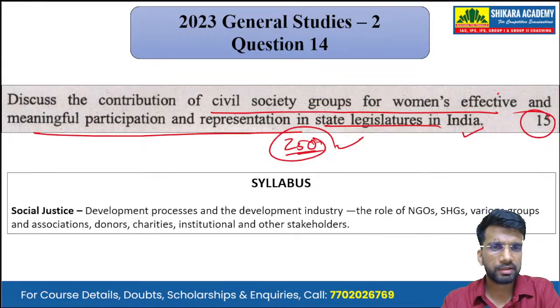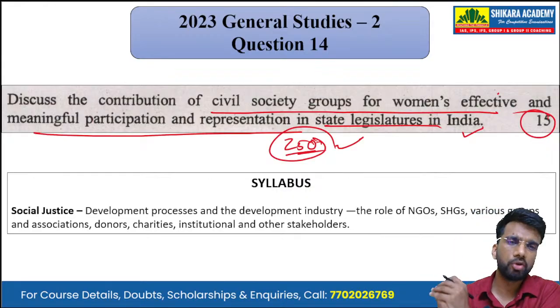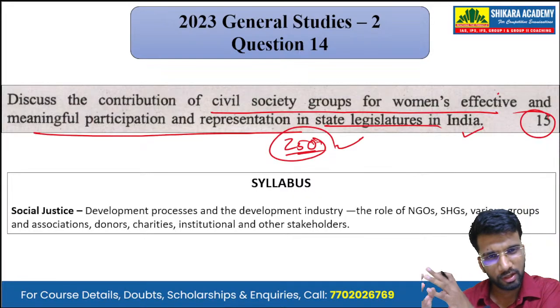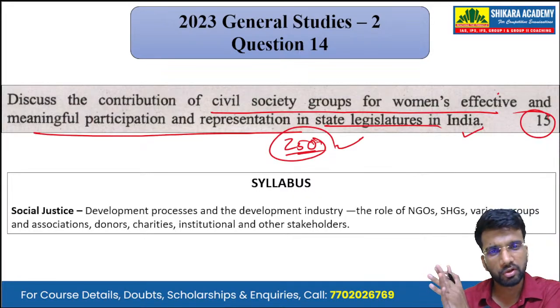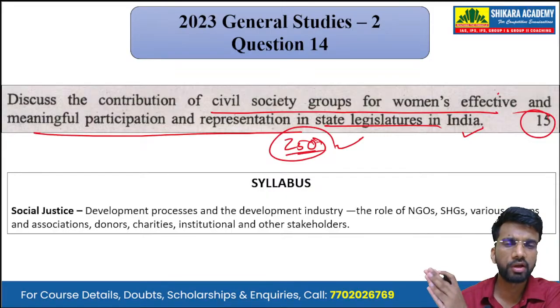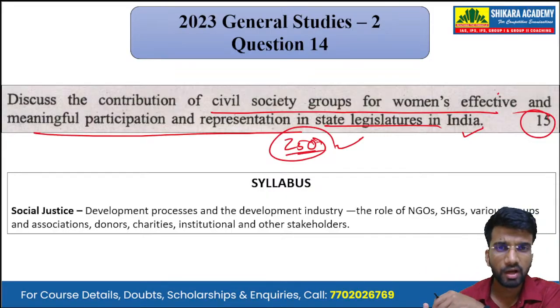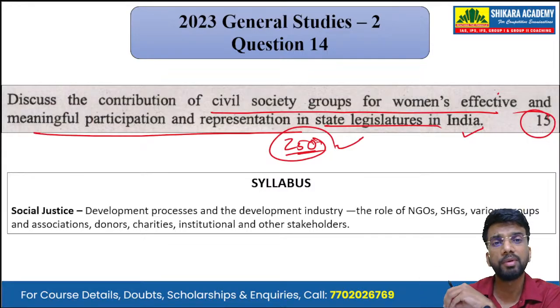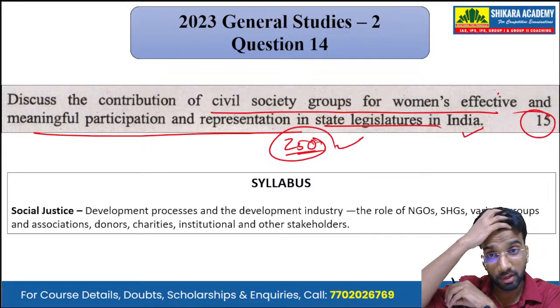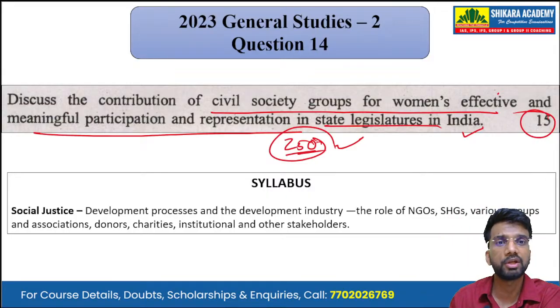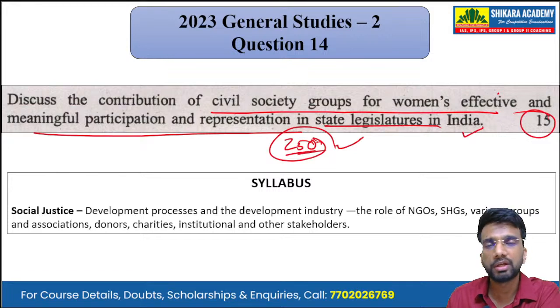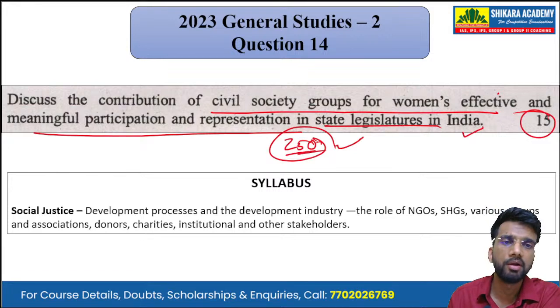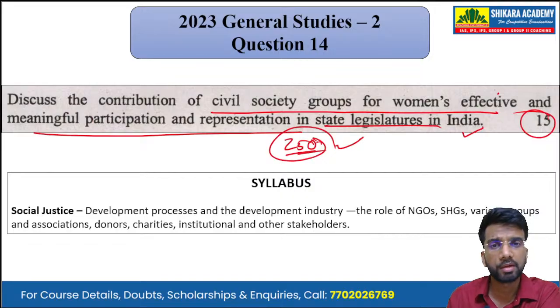Mapping it with the syllabus, it is an overlapping question from the subject of polity as well as social justice. So it is talking about the role of civil society, how civil society has led to women's empowerment and women's effective and meaningful participation and representation in the state legislatures. Okay, this is not asking about women's representation at the Centre, in the Lok Sabha or the Rajya Sabha in Parliament. It is asking about women's representation in the state legislatures.